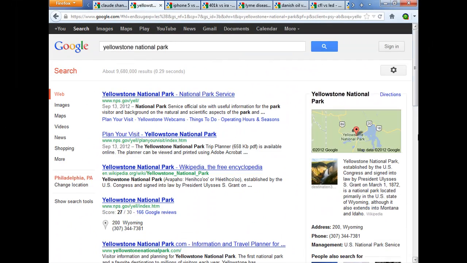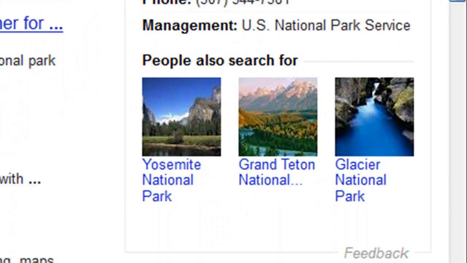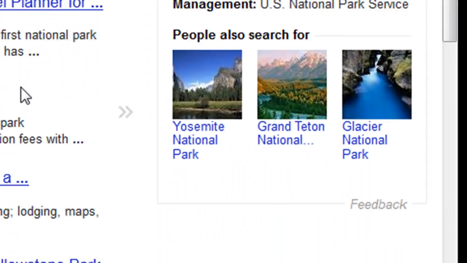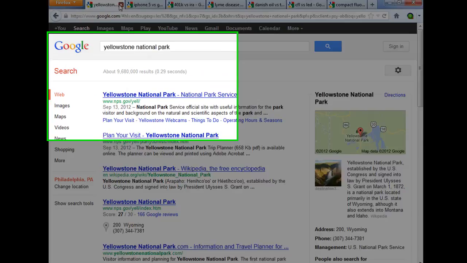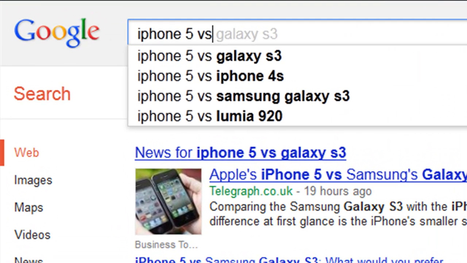Same is true for Yellowstone National Park. The knowledge graph gives us Yosemite and Grand Teton and so forth. Okay. Now, besides that, you can do iPhone 5 versus, and you'll see the other terms here that people have been searching on. These are suggested search terms by way of the wisdom of crowds.